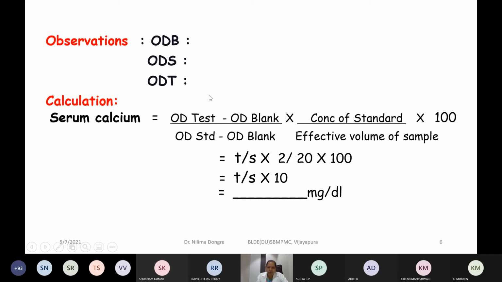Now depending on your absorbances, whatever you get, you put here, multiply by 10, and you can get the amount of serum calcium in milligram per deciliter.